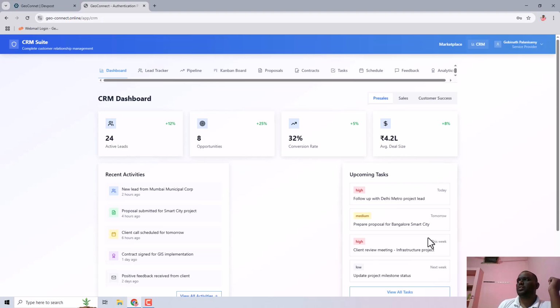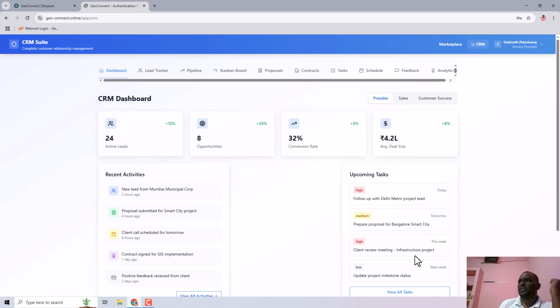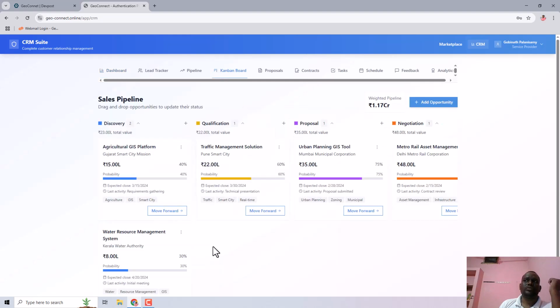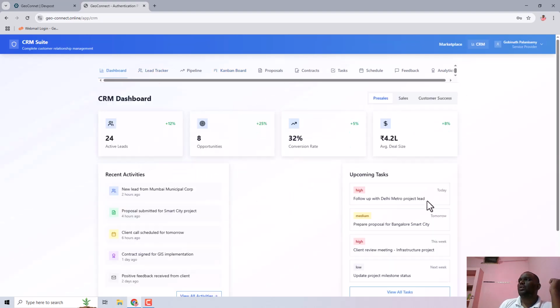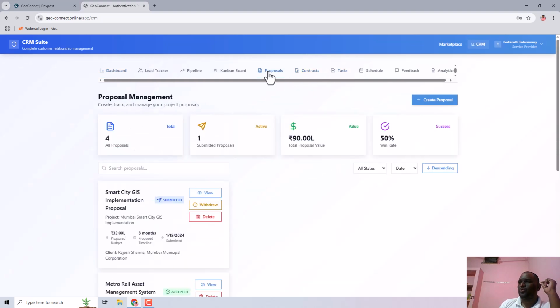Here you can see the upcoming tasks and recent activities, whatever they have done. These are the things that can be implemented in the next version, I mean scheduled calls, proposals and other things. The Kanban board is a very active one for better productivity, and they can see the dashboard for the pre-sales team, sales team, and customer success team to monitor all the projects. Here they can manage tasks, contracts, proposals. So yep, thank you so much.